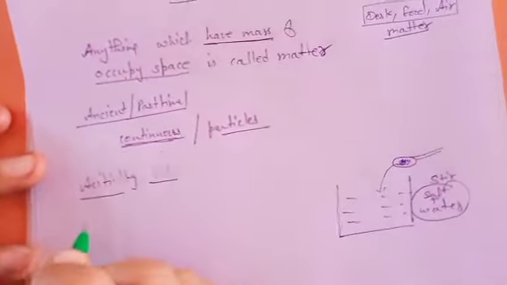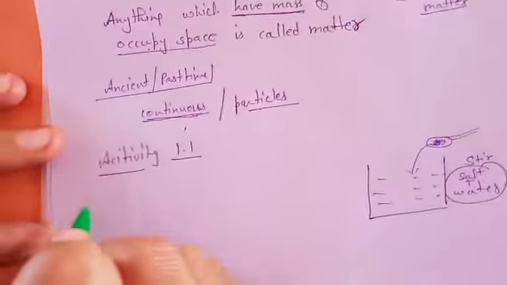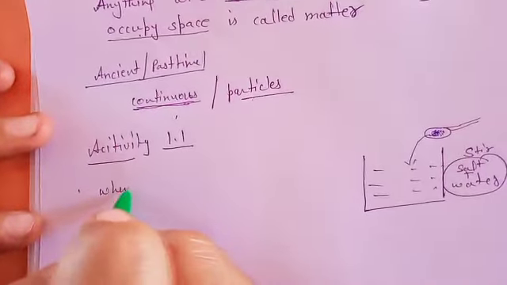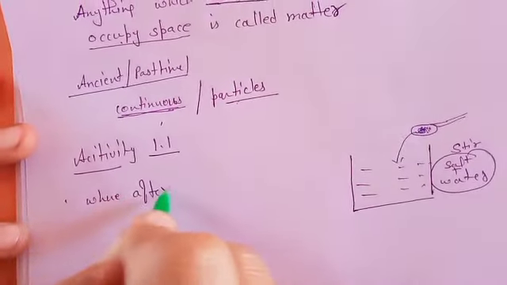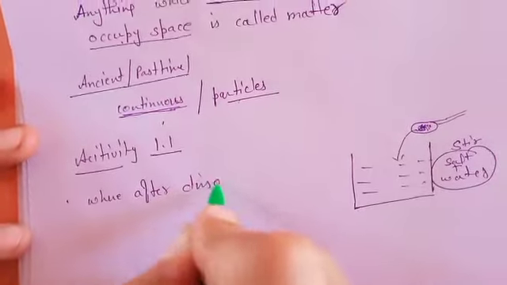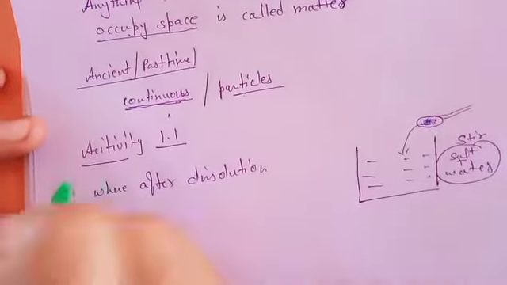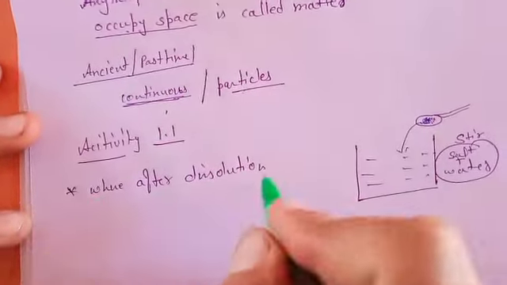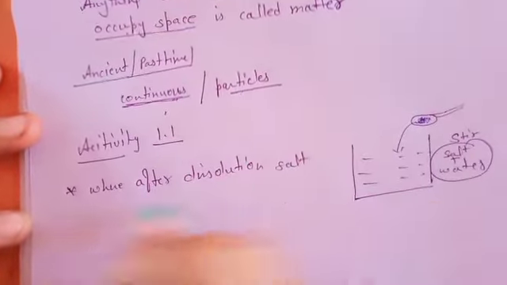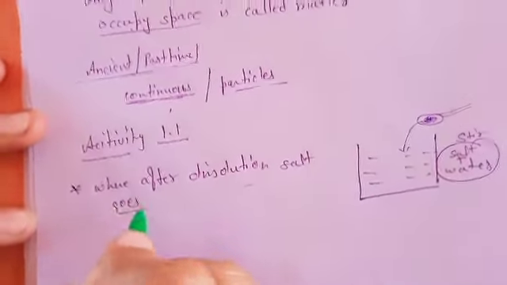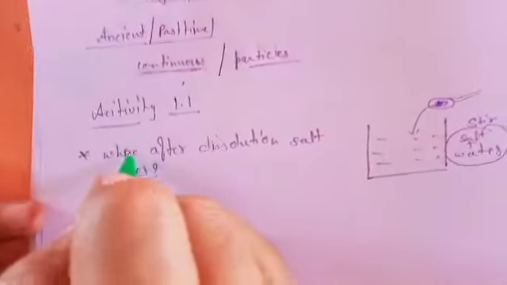But in the activity he is asking a question: after dissolution, where does the salt go? Salt कहाँ चला गया? Meaning, after dissolution you lost its appearance.